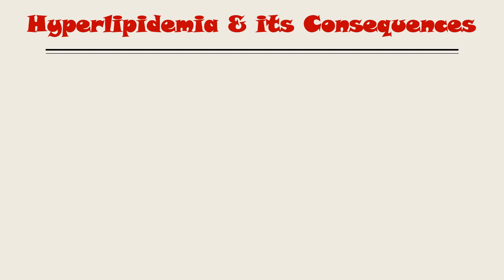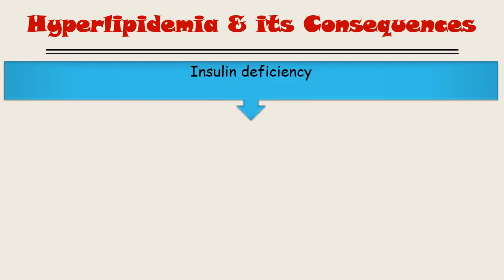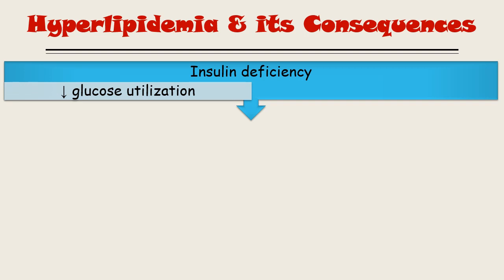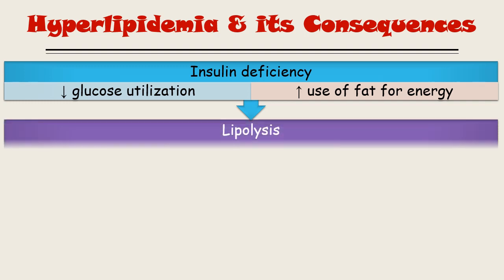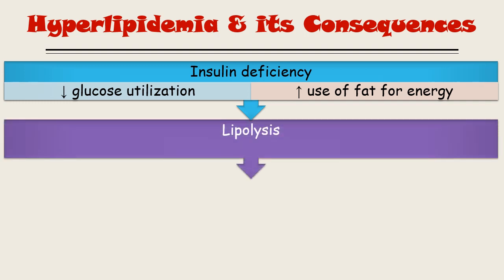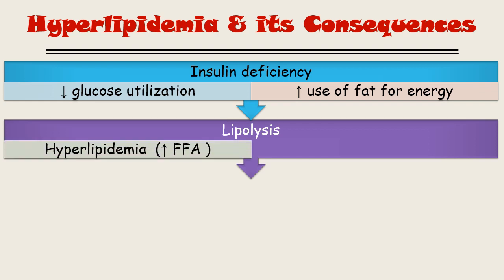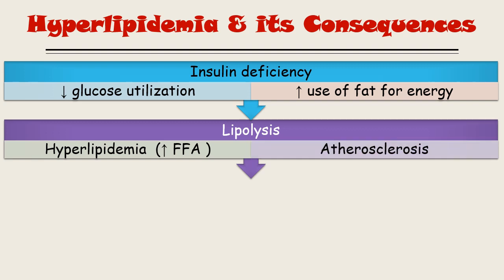So what happens in diabetes mellitus? There is an insulin deficiency. That insulin deficiency will lead to decreased glucose utilization and increased fat utilization. It uses fat for energy. So ultimately, there is lipolysis, a breakdown of the lipid stored in the adipose tissue and release of that lipid into the circulation. So hyperlipidemia will occur. There is increased free fatty acid inside the plasma, and this will lead to atherosclerosis. That is one thing.